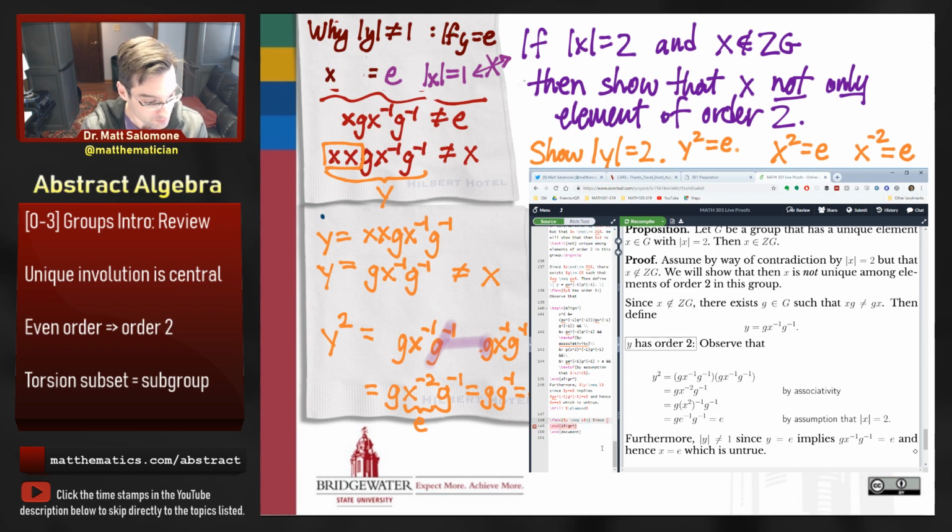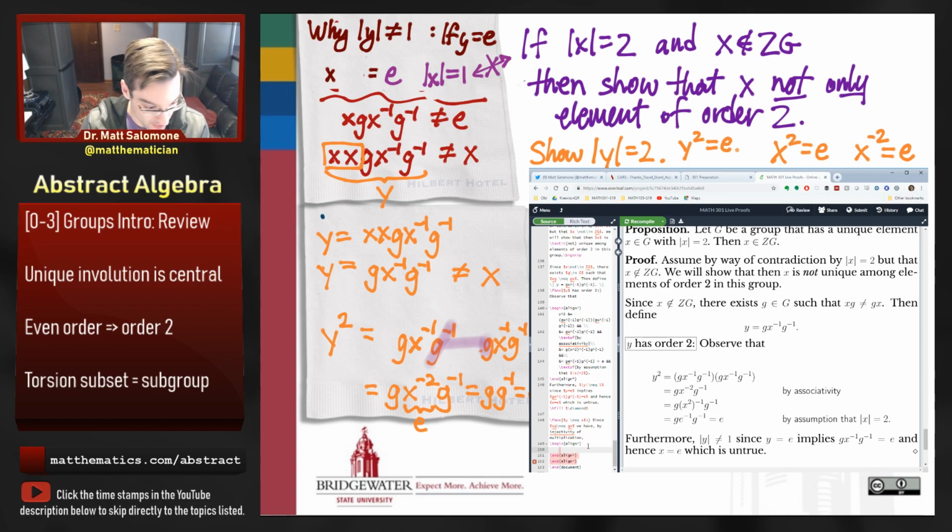So since xg is not equal to gx, we have, by injectivity of multiplication, the fact that multiplication in a group is a one-to-one operation. Now is when we can go back to this logic here from the napkin. Right?